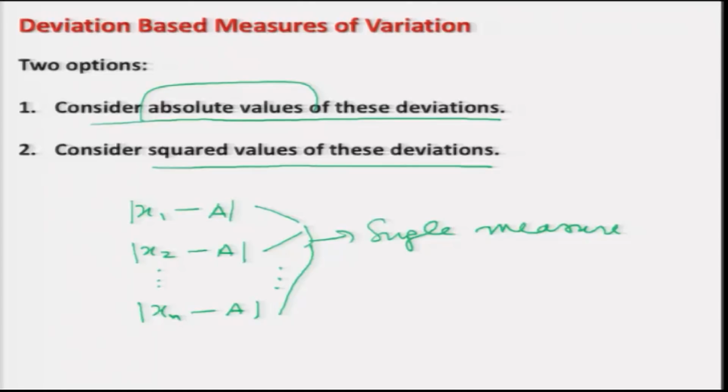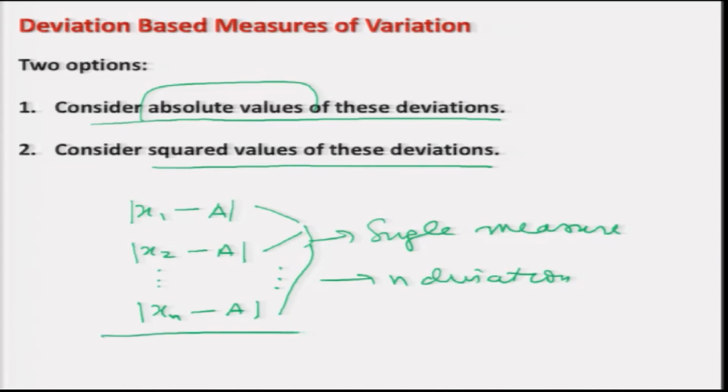So, now with these notations, I will start the discussion on the first measure, that is absolute deviation. Right. So, first try to concentrate on this slide here. You can see I have obtained n such deviations, which are the absolute values.